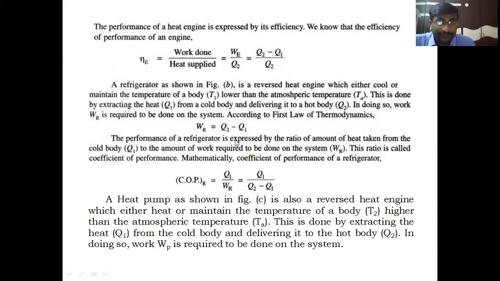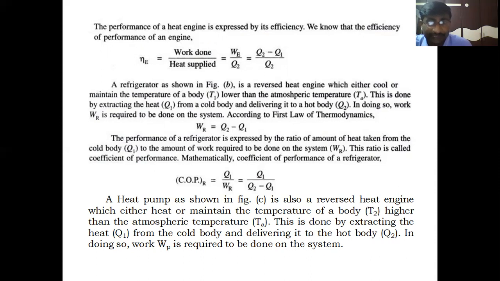The performance of the refrigerator is expressed by the ratio of the amount of heat taken from the cold body to the amount of work required to be done on the system. How much work is done on the system is WR, and the amount of heat extracted from the cold body is Q1. The main aim of the refrigerator is to maintain the temperature of the cold body at a lower temperature than the atmospheric, surrounding temperature. So here the desired effect of the refrigerator is heat extraction from the cold body, that is Q1. Therefore,